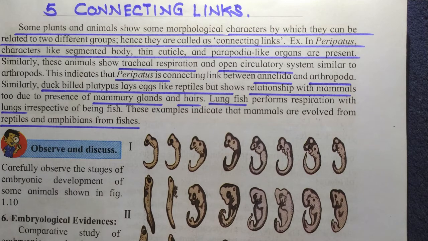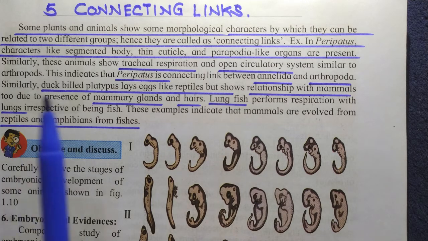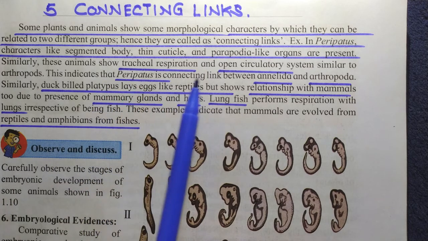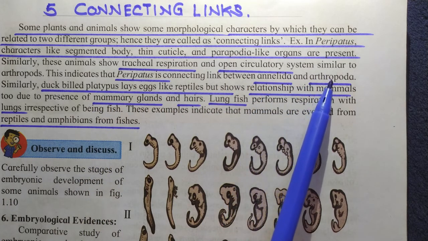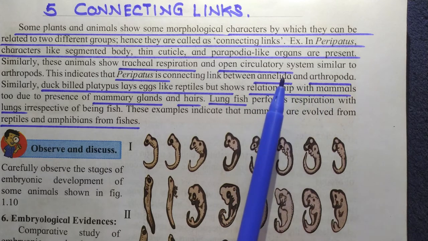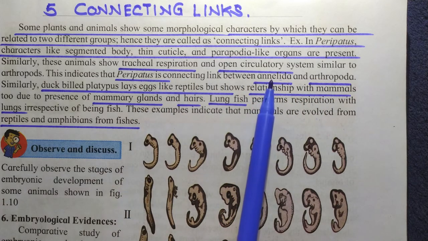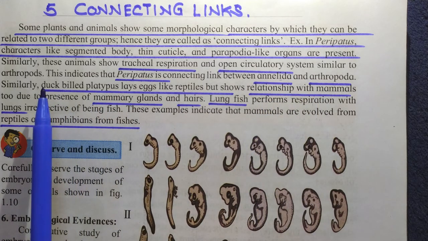A link or a connection between two groups or two phyla of organisms. Some plants and animals show some morphological characters by which they can be related to two different groups. Hence, these animals are called connecting links between those two different groups. Here some examples are given to you. Peripatus shows similarity between Annelida as well as Arthropoda. So these are two phyla. Peripatus shows characters of Annelida as well as Arthropoda.